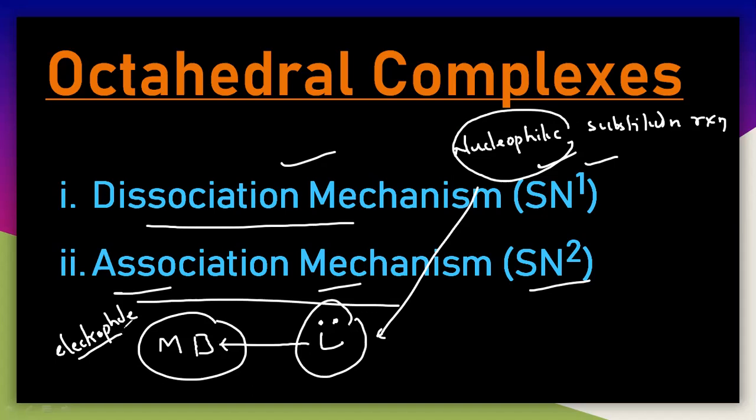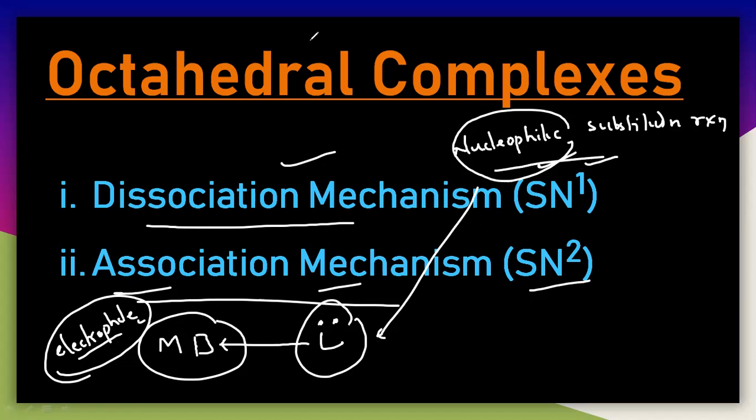Phile is nothing but loving, caring, or liking. So this metal is attracting the electron from the ligand, hence it is called electrophile, electron loving. But the ligand is a nucleophile because it is donating its lone pair of electrons to the central metal ion. So the ligand is a nucleophile and the metal is an electrophile. Now we are studying substitution reactions, and they are completely nucleophilic substitution reactions.